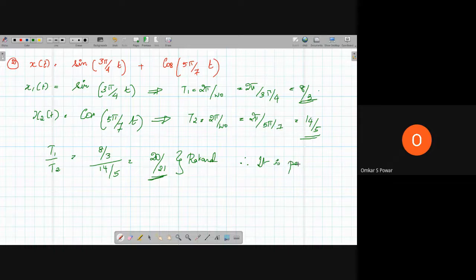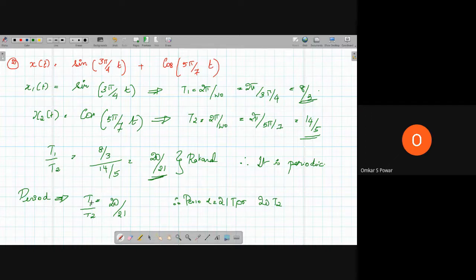Now, we know that the signal is periodic. If they ask what the period is, we have to find the period. So it is easy. We have T1 by T2 equal to 20 by 21. So the period of the signal is either 21 into T1 or 20 into T2.